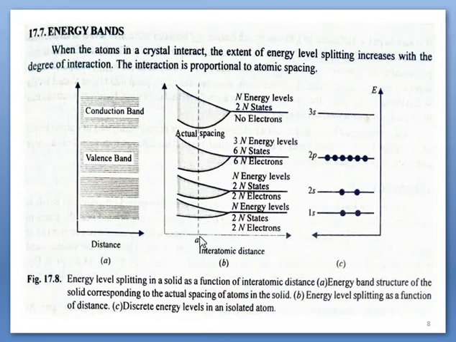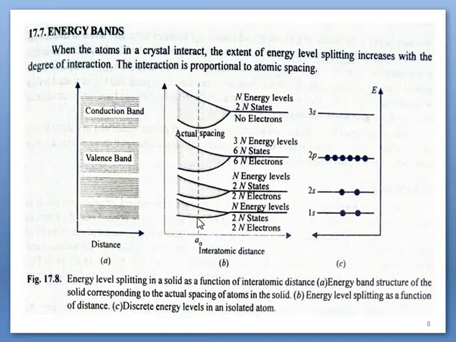Actually, we have to stop here. There is no need to draw these diagrams further. But even if the distance is further reduced, what will happen? In such interactions, to know that, the further splitting is shown here.